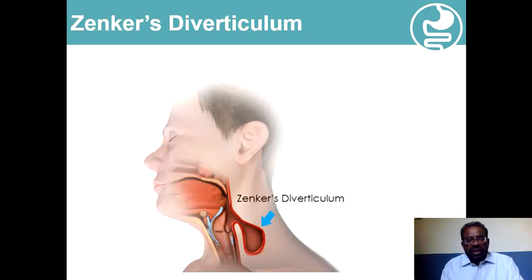Zenker's diverticulum arises from the posterior wall of the hypopharynx because of the natural weakness in this region, and then it can assume very large size and compress the esophagus from outside. Because the food is stored in this diverticulum for a long time, this is associated with halitosis, and then food is regurgitated from this pouch into the food passages. This regurgitation is independent of swallowing, and this results in frequent episodes of aspiration and pneumonias. And we can demonstrate the presence of this Zenker diverticulum on barium swallow.